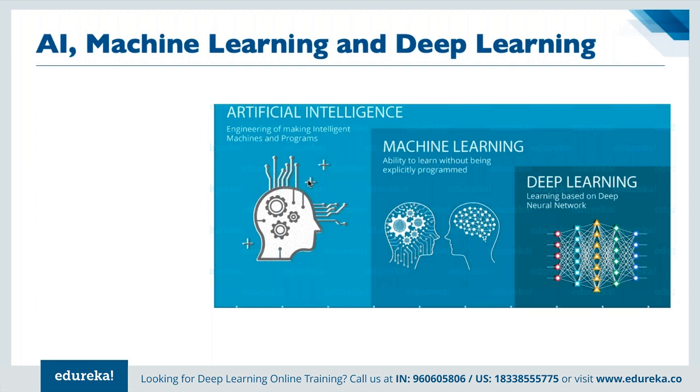Next we have machine learning. Machine learning is simply giving the system the ability to learn without being explicitly programmed, just like we discussed in the example just now. It's more or less the same way that we train any particular kid. How do we train kids? We train them: what is 2 plus 2? 4. All right. What is 5 plus 5? It is 10. What is 7 plus 5? It is 12. Good. Now, when they sit in the exam, they get questions.